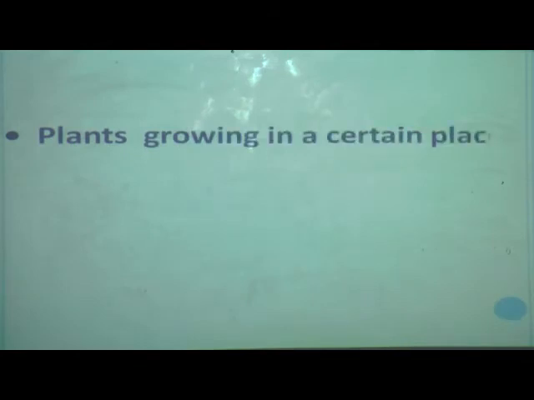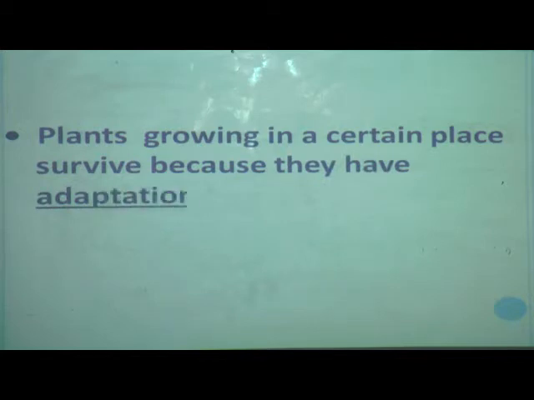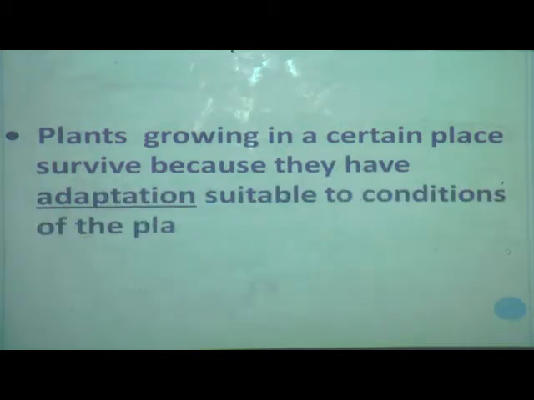Plants growing in a certain place survive because they have adaptations suitable to the conditions of the place. Dear student, listen carefully.